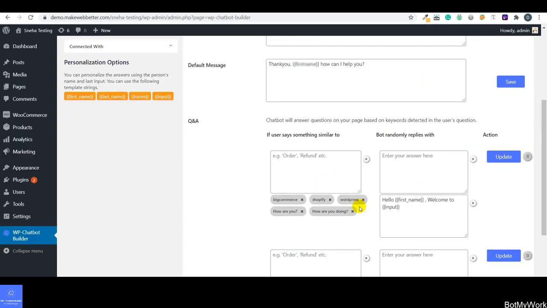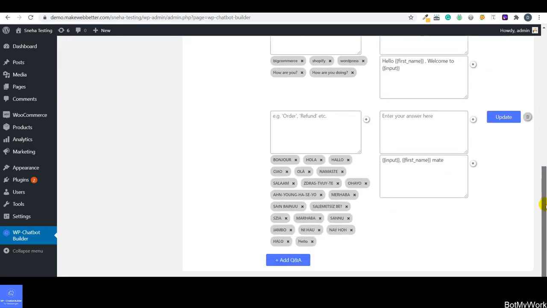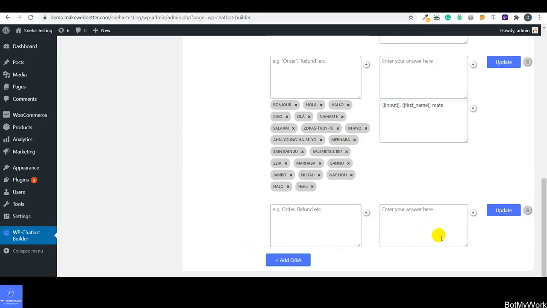As soon as you click on update, these messages would start working from the user and the bot end on the front end. And it completely depends upon your business requirements, you can also add more QAs, and that you can do by clicking on this button that you can see, add QA. As soon as you click on it, you can add more QAs for setting up the conversation between the bot and the customer.